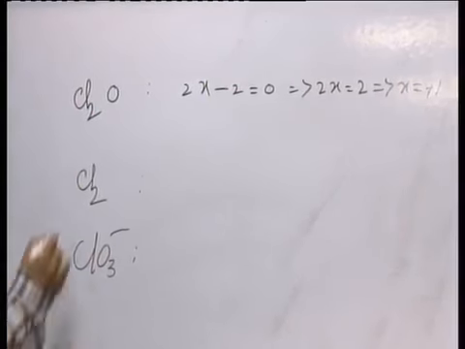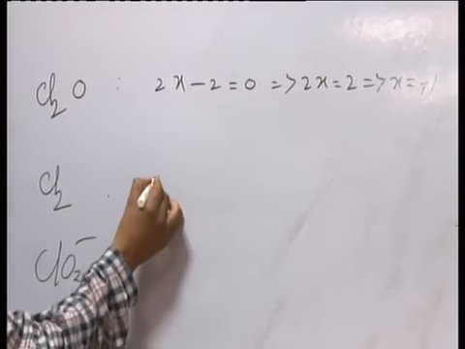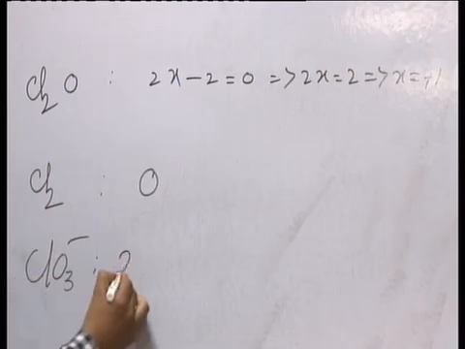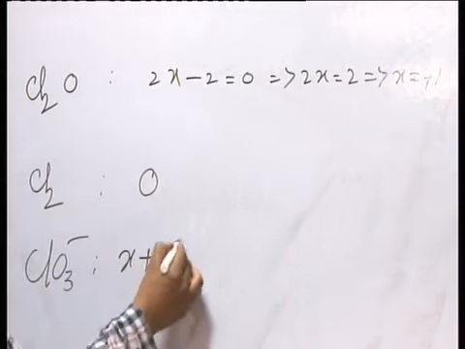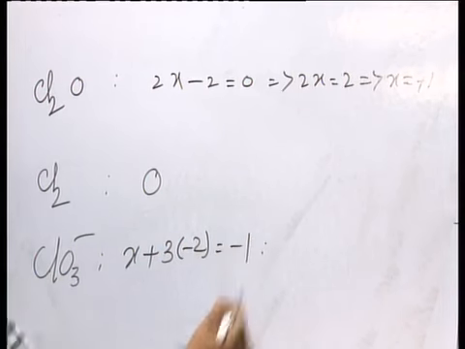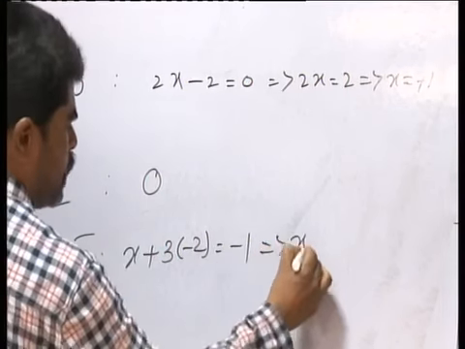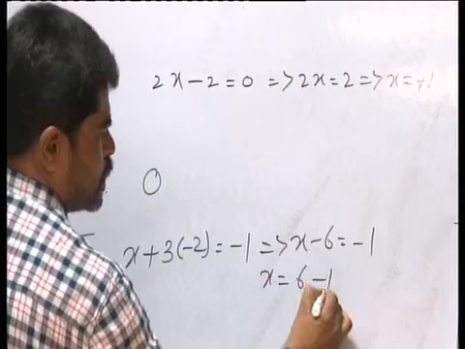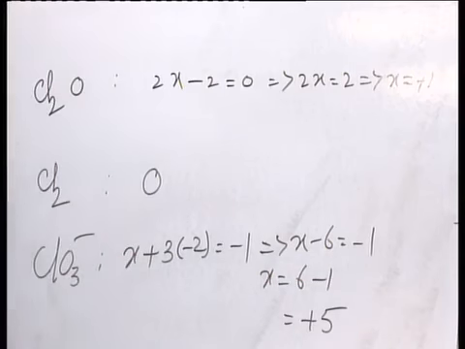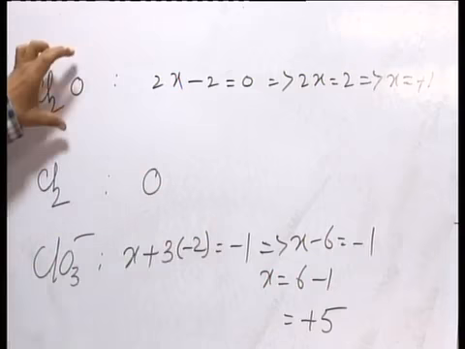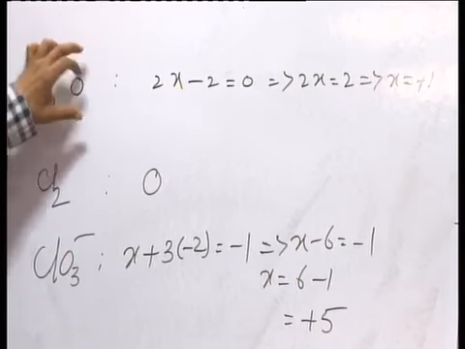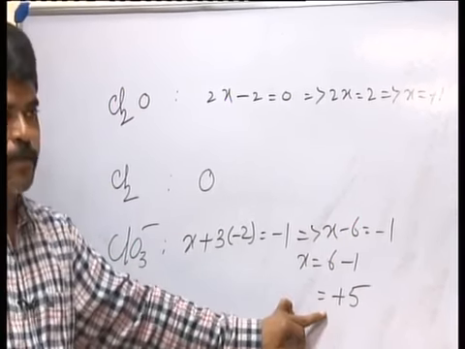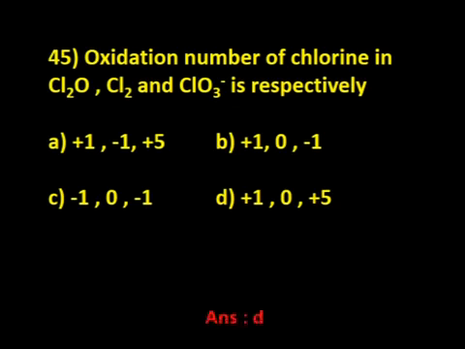Then for Cl2, chlorine is in the elemental state, so the oxidation number will be 0. And one more, ClO3 minus: x plus 3 into minus 2 is equal to minus 1, so x minus 6 is equal to minus 1, x is equal to 6 minus 1, that is x is equal to 5. So the oxidation numbers are plus 1 in Cl2O, 0 in Cl2, and plus 5 in ClO3 minus. So option D is the correct answer.